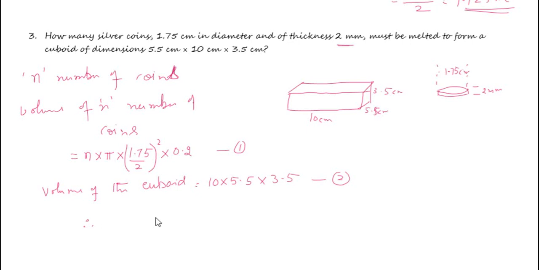Therefore, n into pi, which is 22 divided by 7, into 1.75 into 1.75 divided by 2 into 2, into 0.2, is equal to 10 into 5.5 into 3.5.